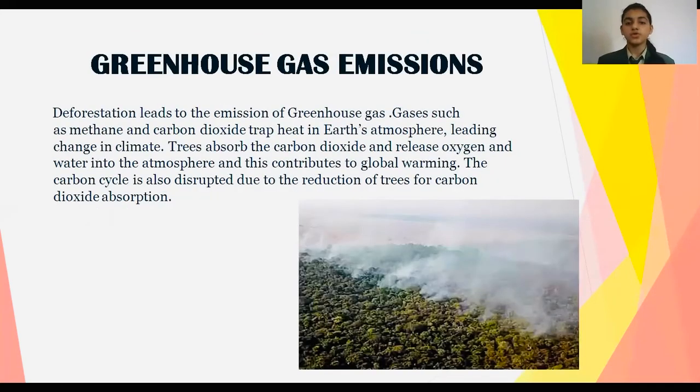Greenhouse gas emissions. Deforestation leads to the emission of greenhouse gas. Gases such as methane and carbon dioxide trap heat in Earth's atmosphere, leading to change in climate. Trees absorb the carbon dioxide and release oxygen and water into the atmosphere, so their removal contributes to global warming. The carbon cycle is also disrupted due to the reduction of trees for carbon dioxide absorption.